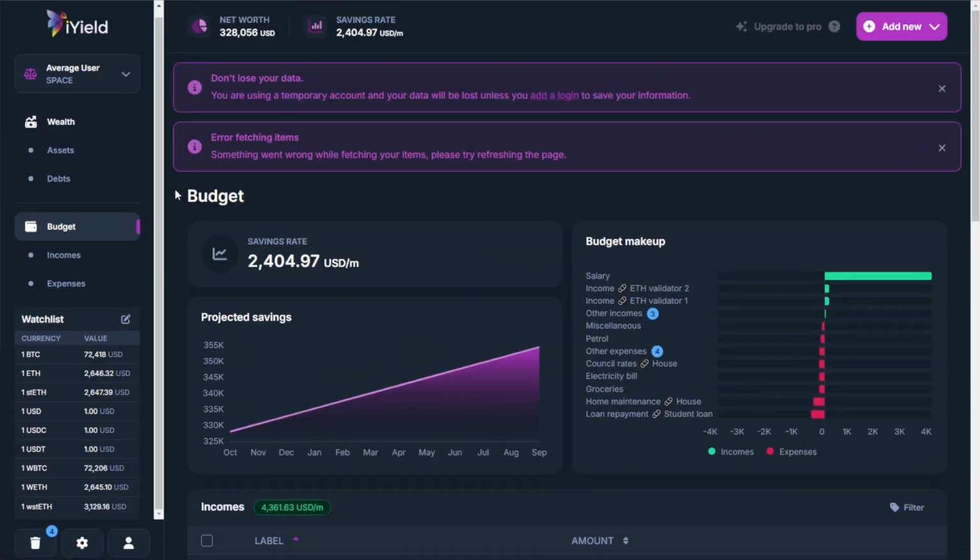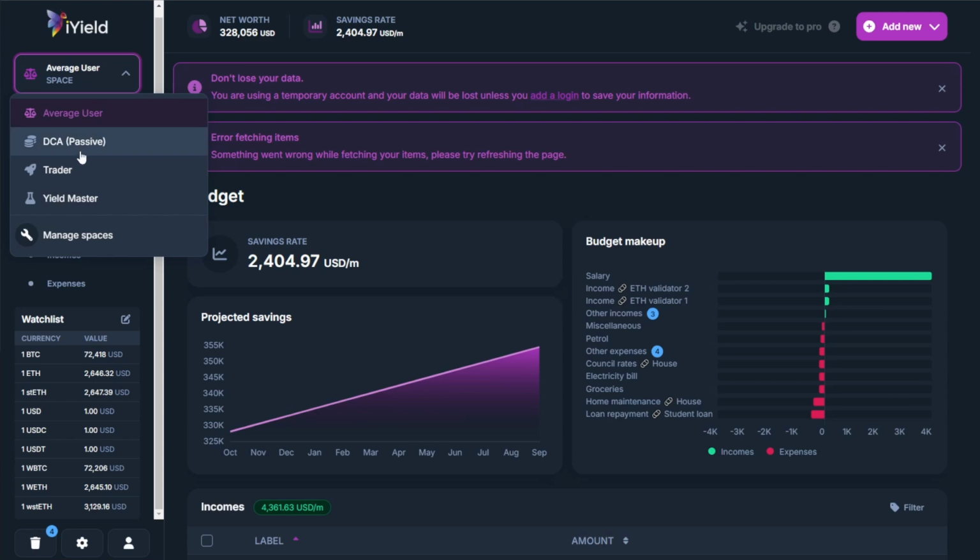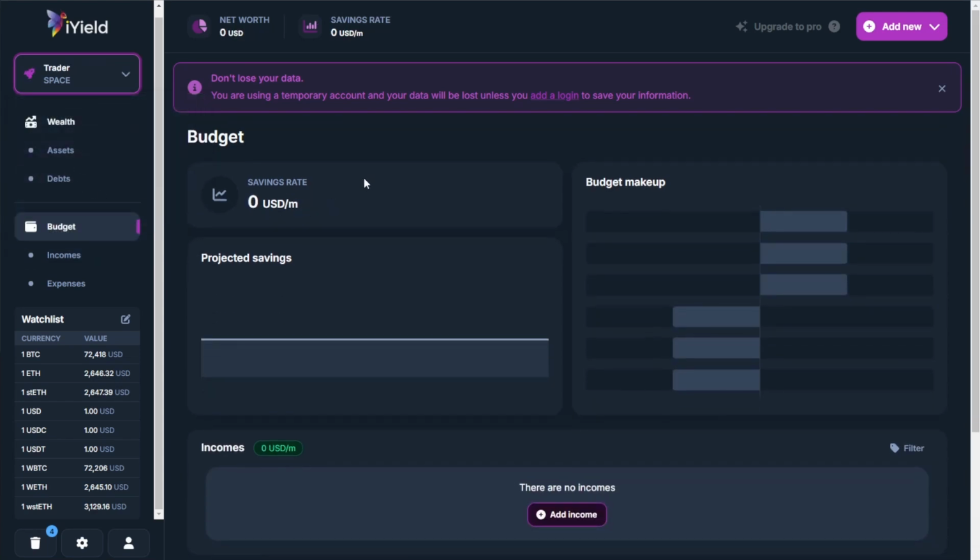So this is really the overall key user experience here once you've got your data plugged in. But how do we go about actually plugging in our information, and how could this be useful for other types of personas? We've seen this from an average user perspective, but we could also use this for a whole range of other things. We could use it from the perspective of a trader.